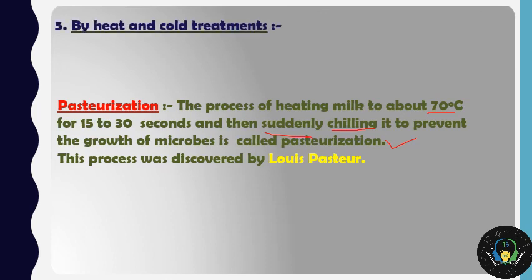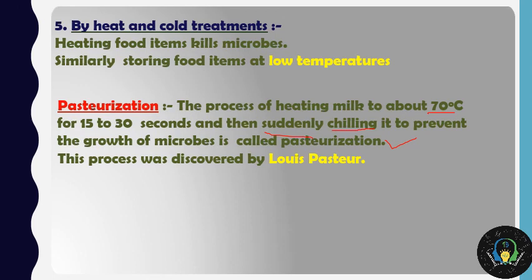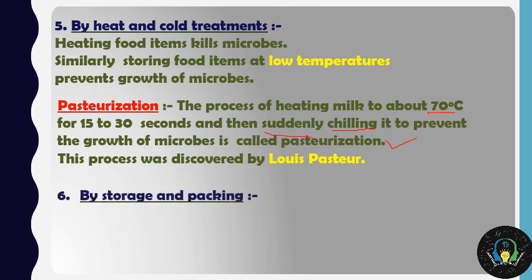So this technique is nothing but heat and cold treatments. Heating food items kills microbes. Similarly, storing food items at low temperatures also prevents growth of microbes. So that's the reason why it is known as heat and cold treatments.